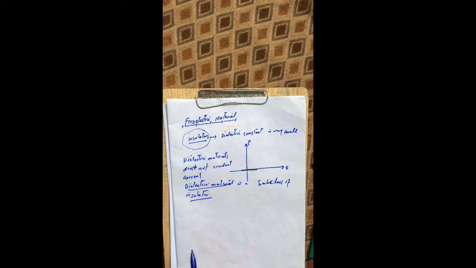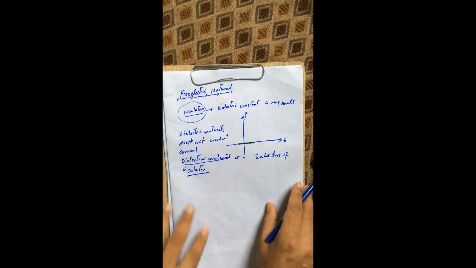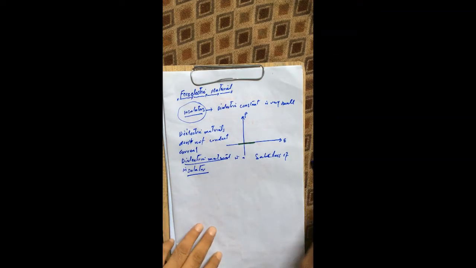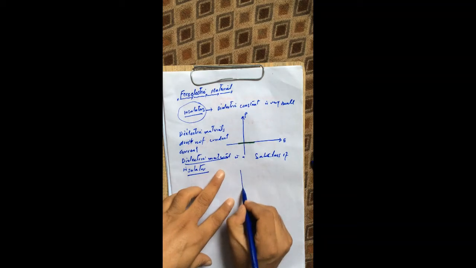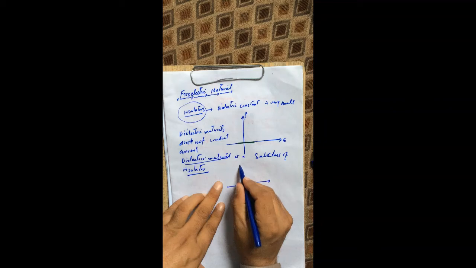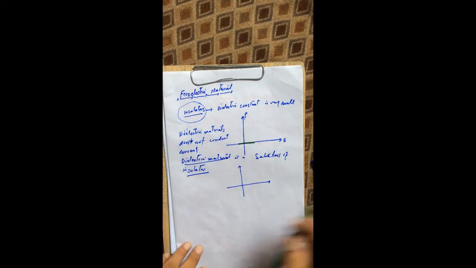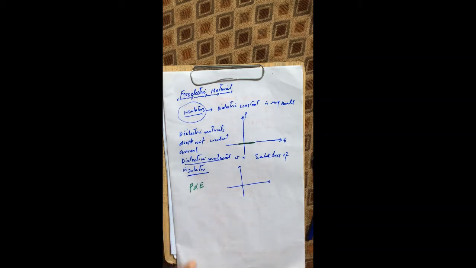But dielectric materials are those in which, once we increase the electric field, there is a polarization inside the material. These are materials in which the polarization is directly proportional to the electric field.